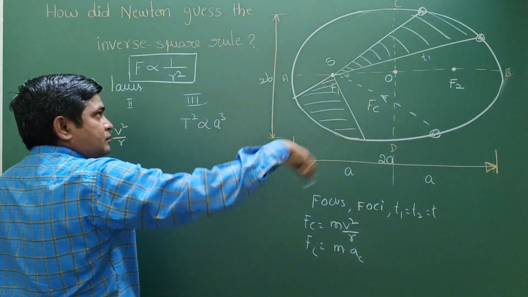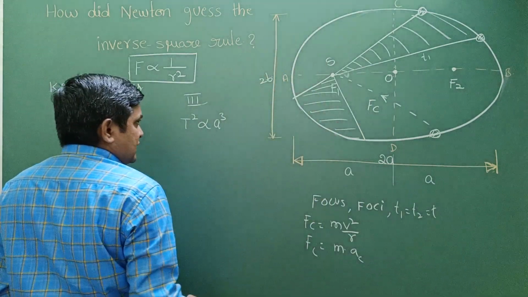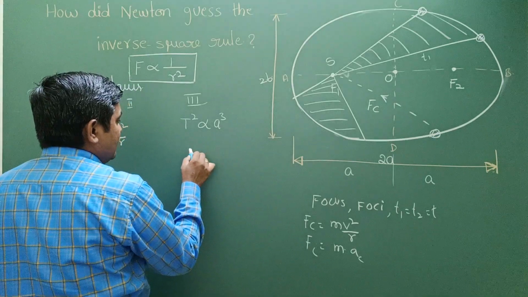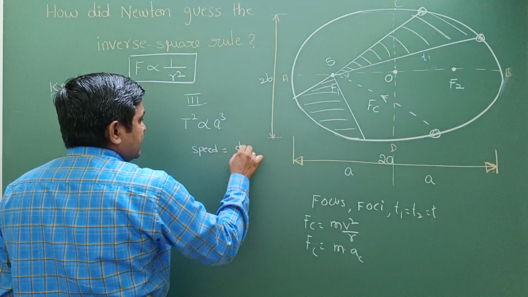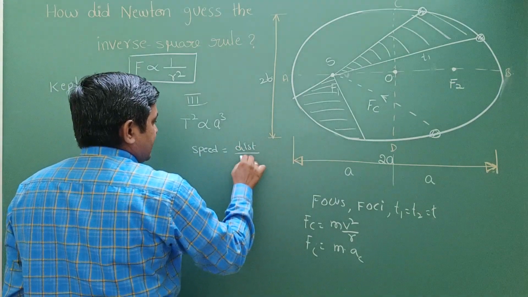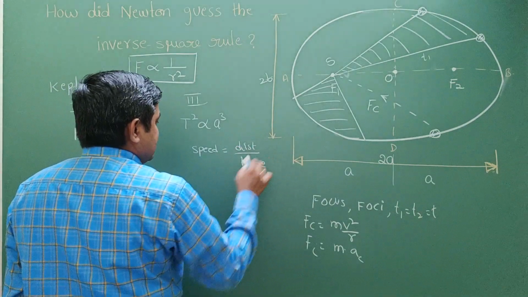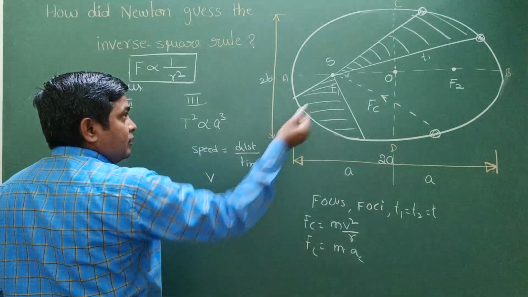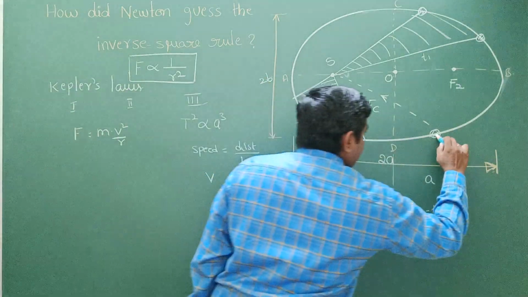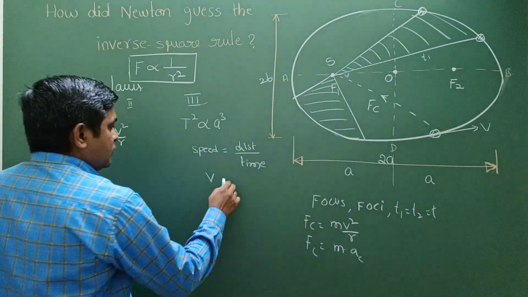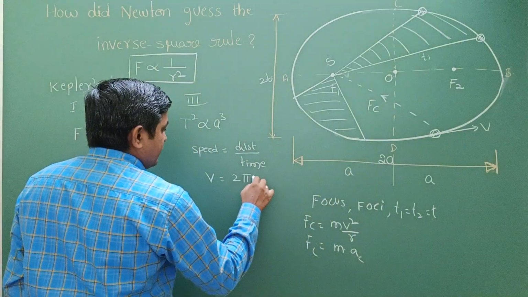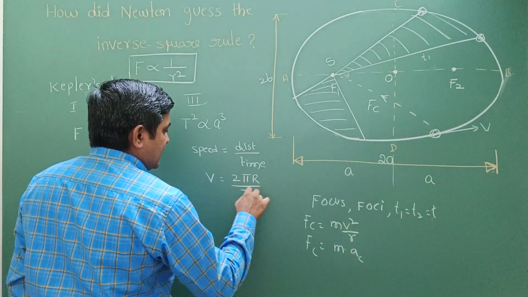Here the path is a curved path, right? What is going to be the speed formula? Speed is going to be distance by time. So if you apply the same thing, if it is revolving to complete one motion with speed v, what is going to be the distance? It is covering 2 pi r. What is the time period?